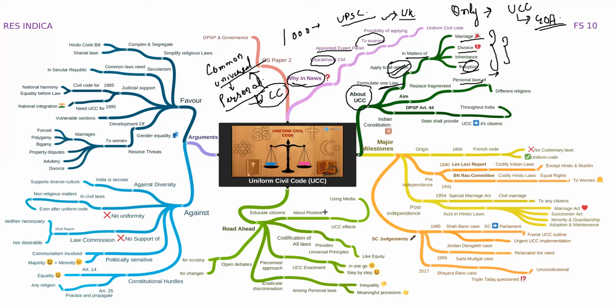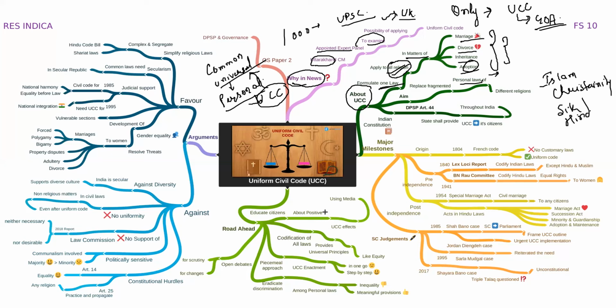Now, what is the meaning of the word religion? Look over here. In India, we have different religions coexisting with each other. That may be Islam, that may be Christianity, that may be Sikhism and Hinduism.